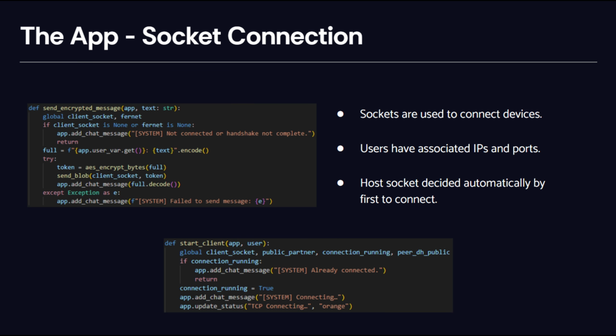Next, let's briefly discuss the app's socket connections. Using the Python socket library, devices connect by entering an IP address and port number. Because sockets require a host, and coordinating that manually can be inconvenient, our system automatically assigns the first user to connect as the host. With this setup, we can transfer data over the internet. Now we just need to do so safely.